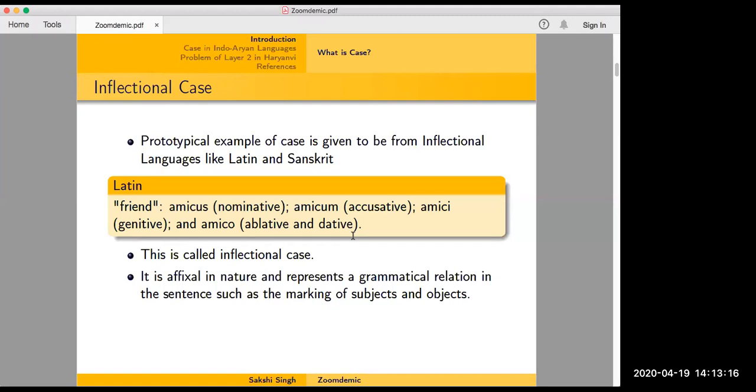So this is called inflectional case, where the root itself is being modified, and it is affixal in nature. There is an affix, a small morpheme, that gets attached to the root, and it can't exist on its own. It also represents a grammatical relationship in the sentence, such as marking of the subject or the object. So this is your prototypical example and structure of case.